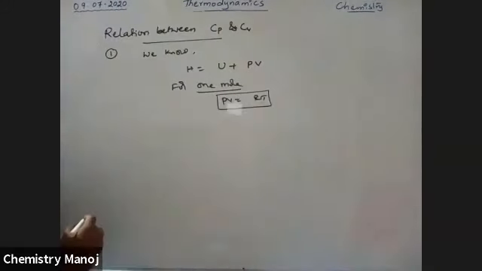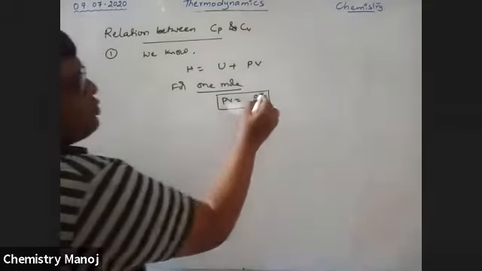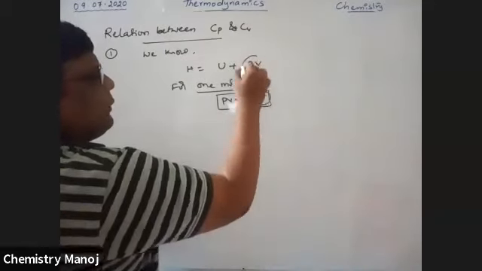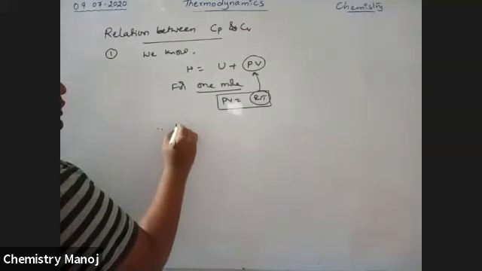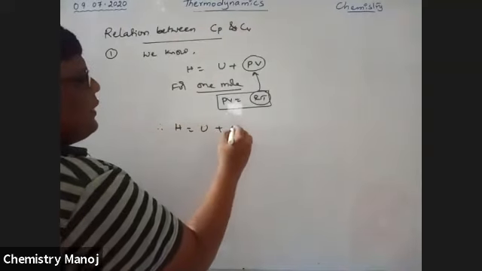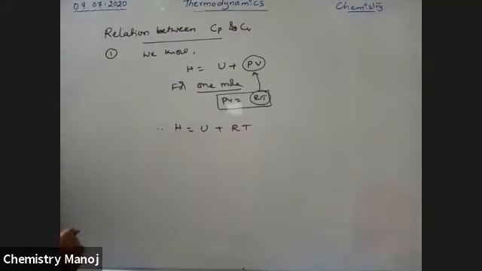Substitute this RT value for PV. Therefore, H is equal to U plus RT. Now differentiate this equation.